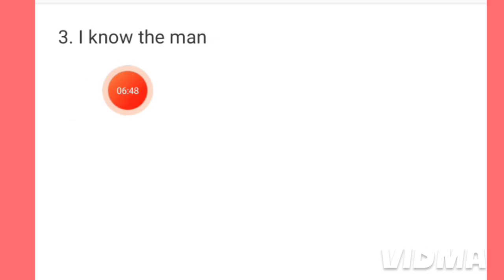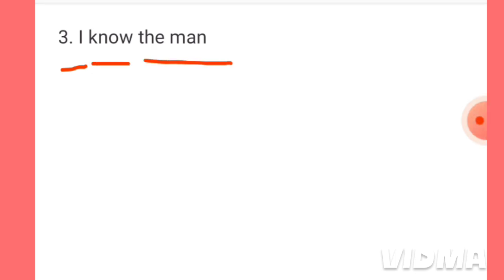This is the third sentence. I know the man. Here, I is the subject, know is the main verb, the man, this is the object here. Actually, we have to find out the object if we want to make an active voice into a passive. Here, the man is the object. If we question in a sentence what and whom, then the answer will be the object.